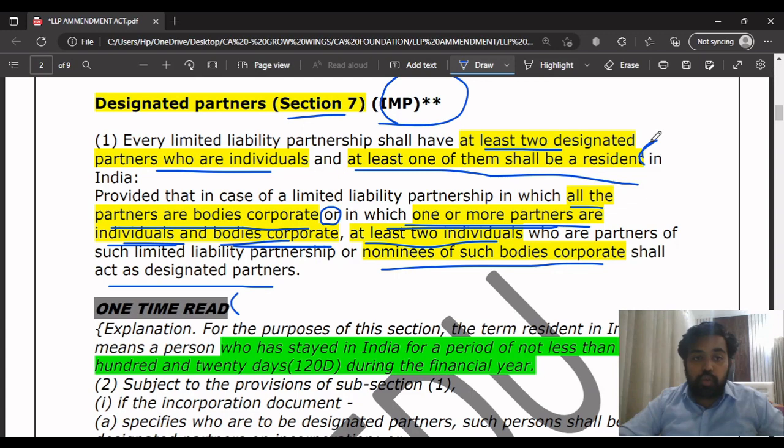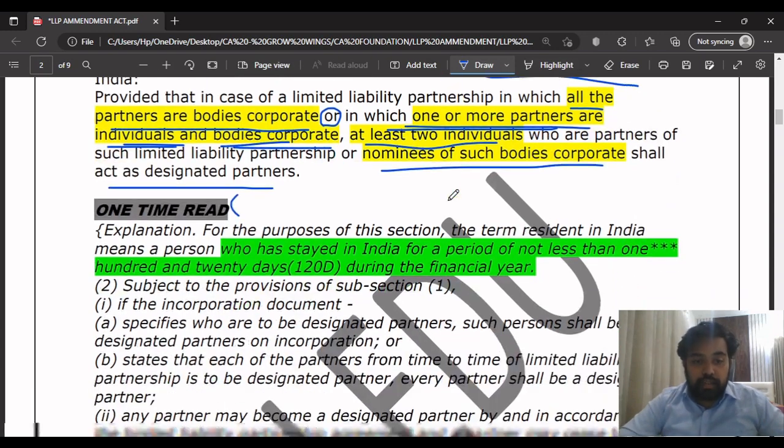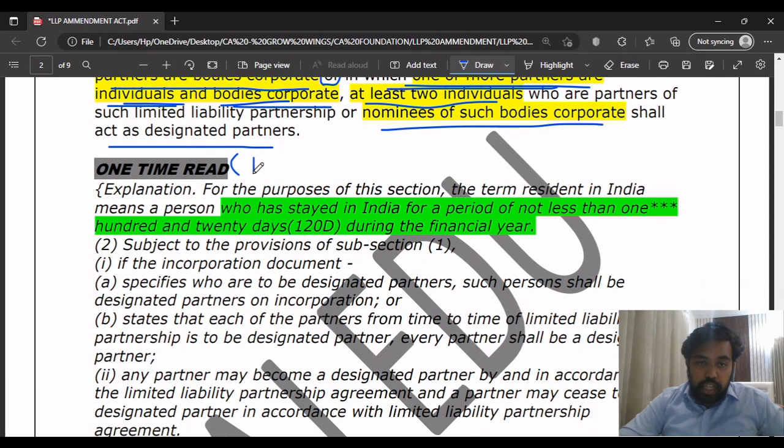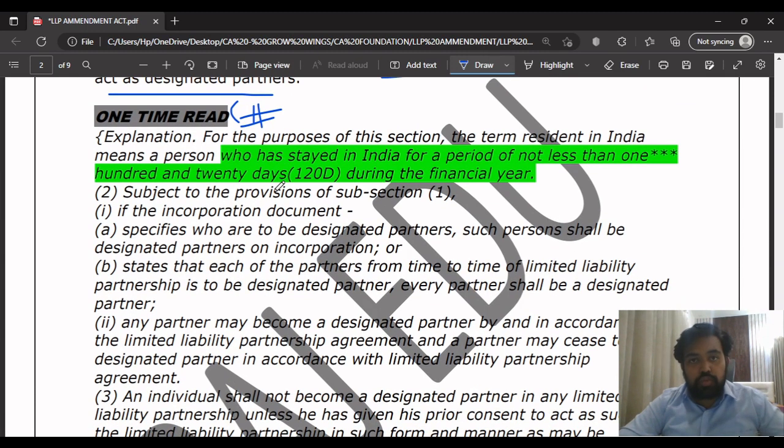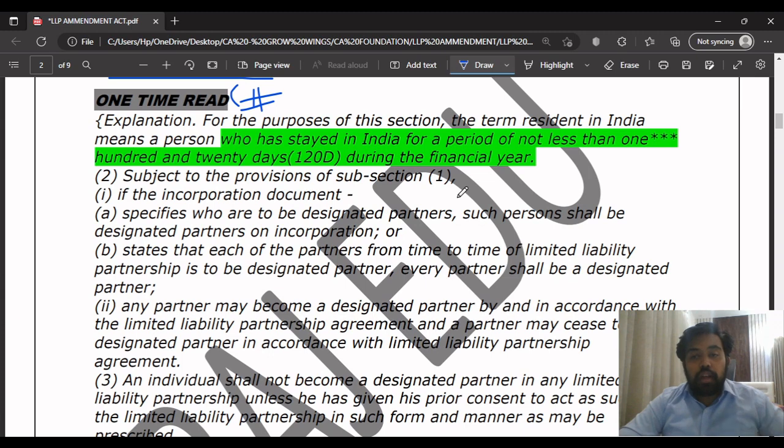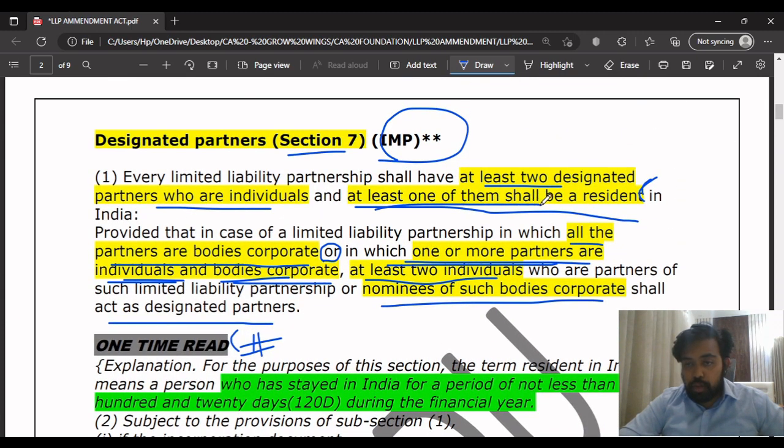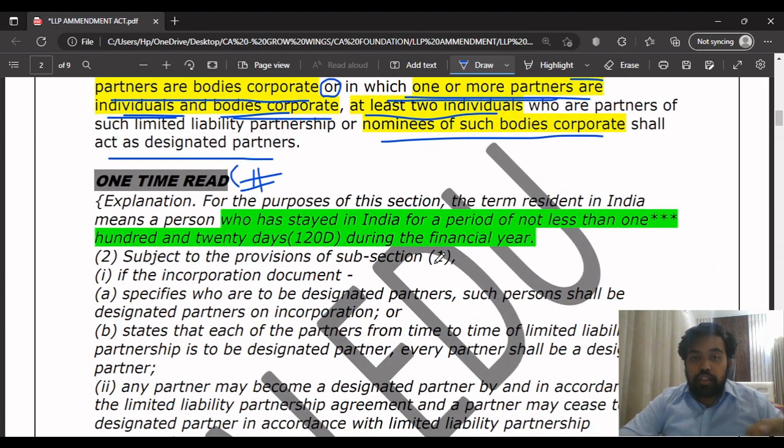If they ask for 5 marks, what is a designated partner? And this next point which they have given is only one-time reading. You have to see this once. I'll just explain it very fast. They have told that in this we have read that at least one of them shall be a resident. For that, who will be considered as a resident, they have given an explanation here.